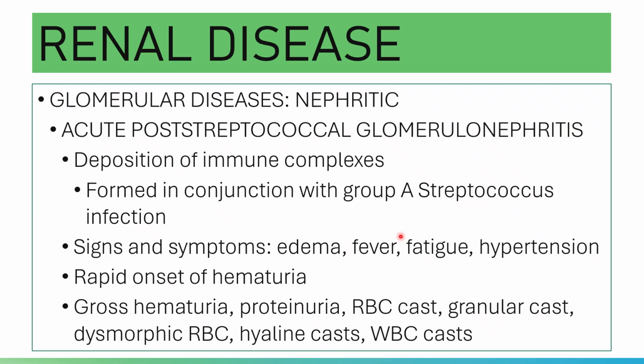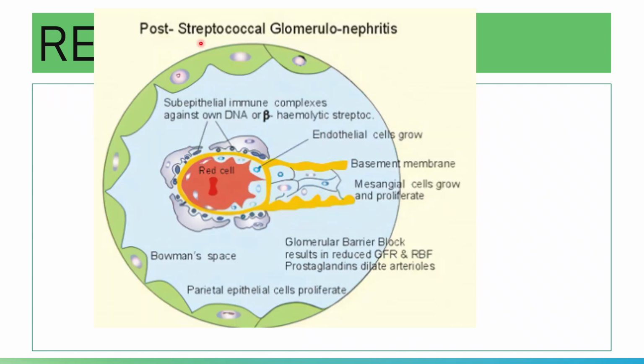It will confirm, positive ASO and positive anti-DNase B will provide evidence that the glomerular disease is of post-streptococcal, or streptococcal, origin. Let's take a look at the deposition of the immune complex. Please note that antibodies will bind to streptococcal antigens.